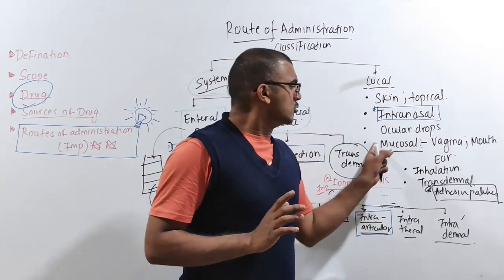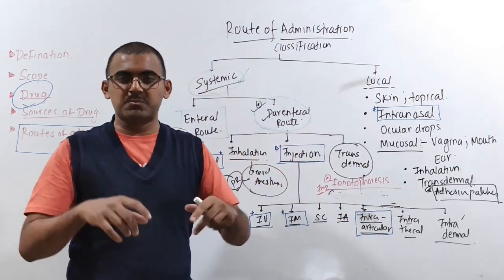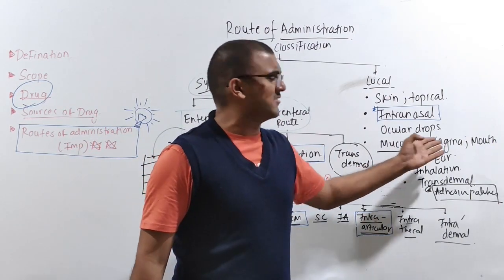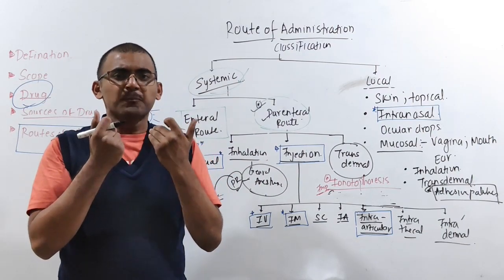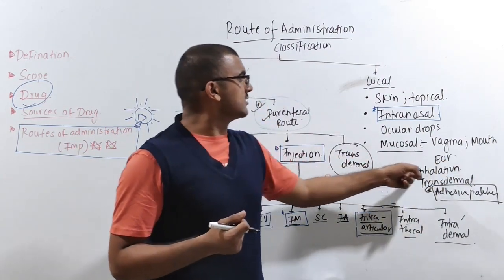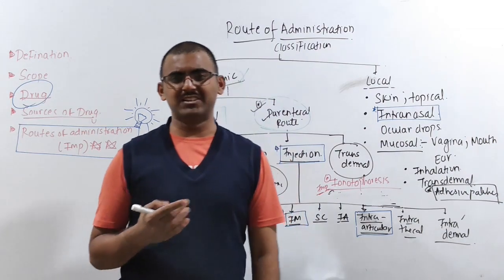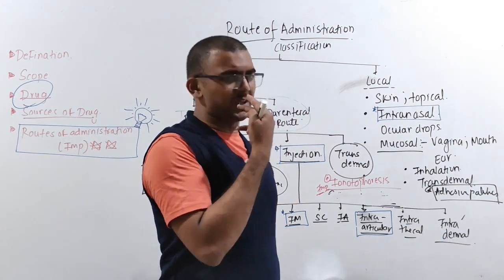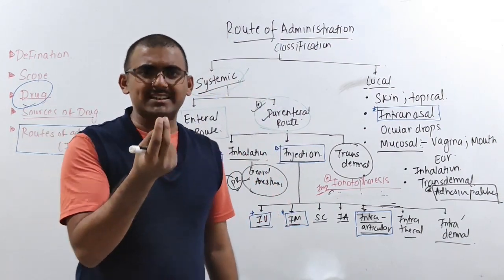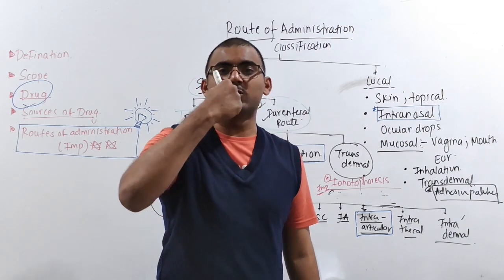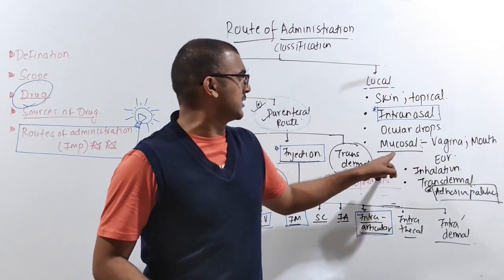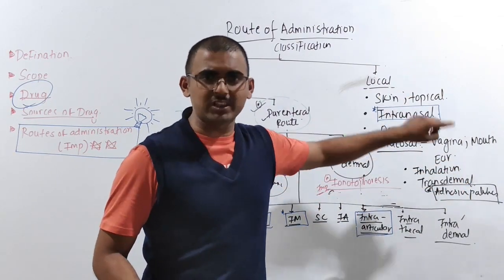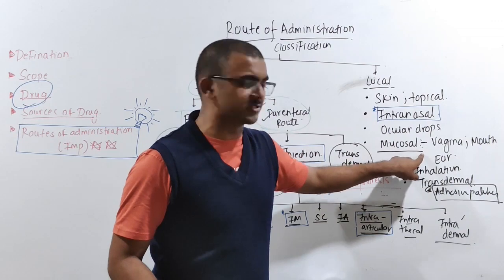Then mucosal. So whatever drugs are going to act on the mucous membrane. Let it be vaginal mucosa, or your mouth, your buccal cavity, which also has mucous membrane. Then let it be your ear. So all these drugs will show local action. For example, you are having some peptic ulcer or something. So you might get some creams, some gels which you apply on that surface. That will come under your mucosal route. It will show local action, but in local action you have a mucosal route.